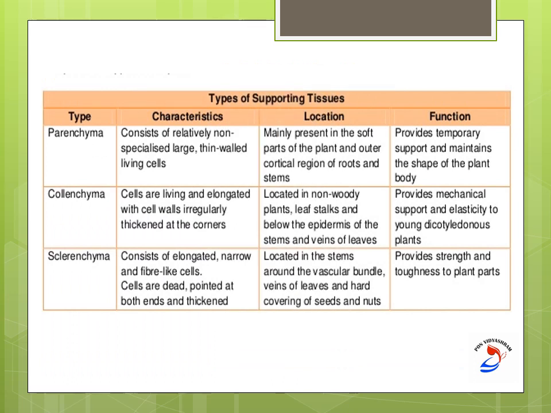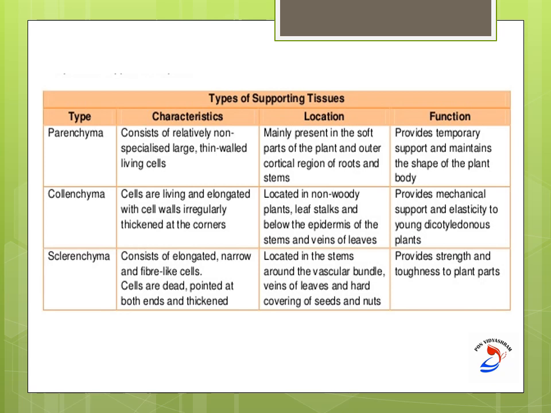The collenchyma are living and elongated cells, and they are irregularly thickened at the corners. This is a very special feature of collenchyma. You can see irregular thickening at the corners. Colla means glue, so it is a glue type. They are thicker structures, and you can see them in the non-woody plant structures, below the epidermis of the stems and veins of the leaves. The main function is that they provide mechanical support, and they give an elastic structure.